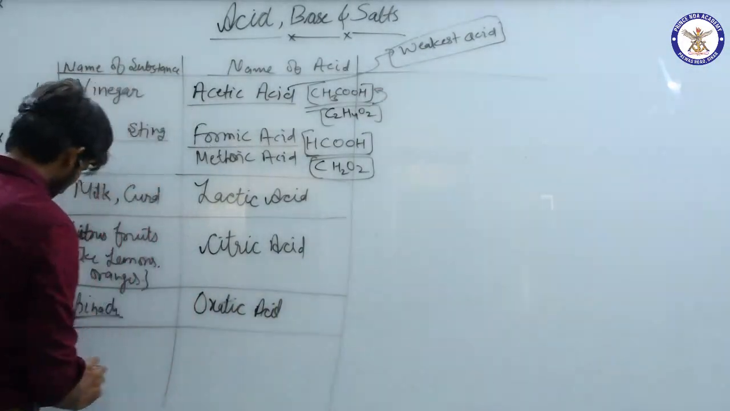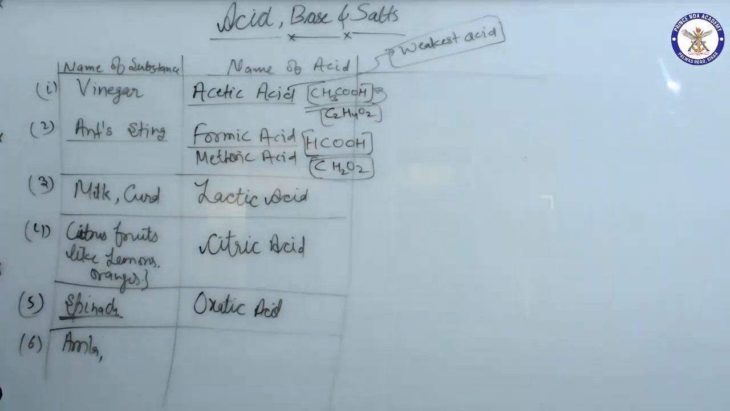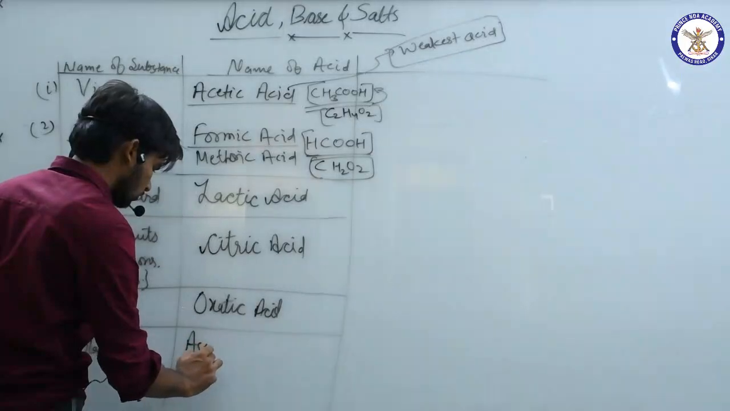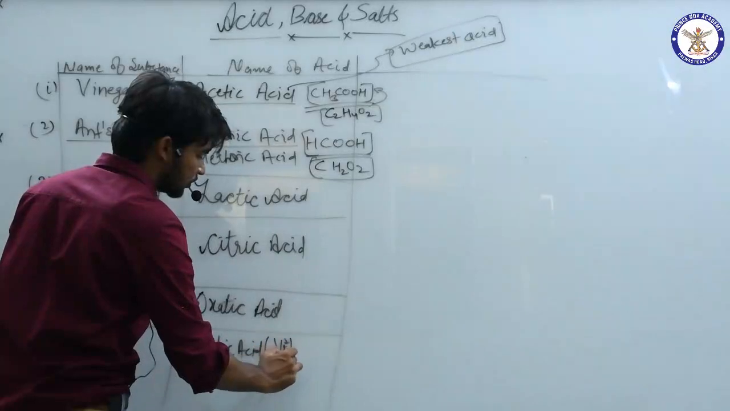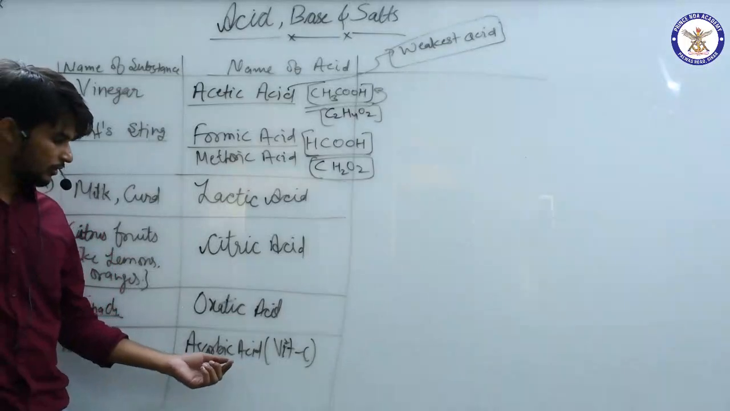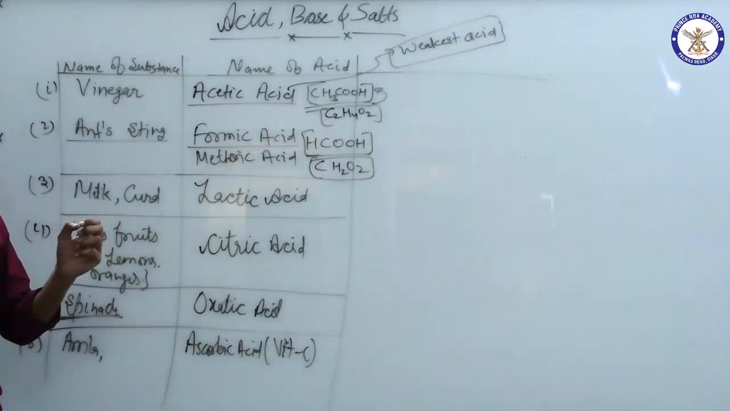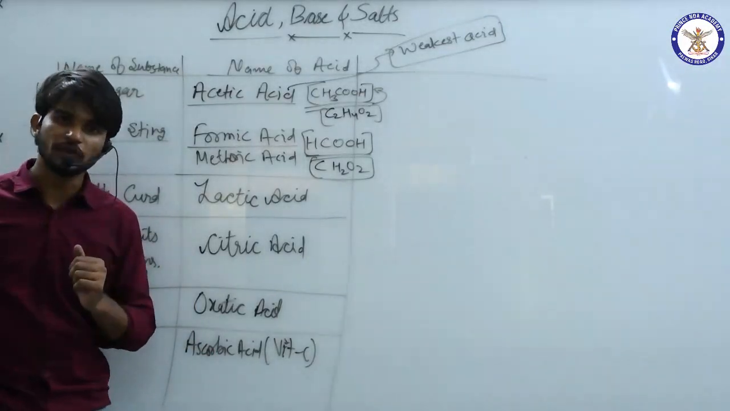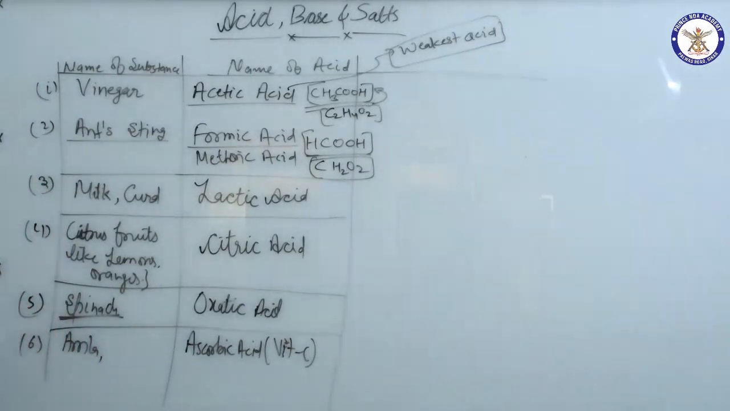Next one is amla, and it contains ascorbic acid, and its other name is vitamin C. We'll study it in the vitamin section. The other name of vitamin C is ascorbic acid, and one of the finest sources of vitamin C is amla. So we have studied vinegar, ant sting, milk and curd, citrus fruit, spinach, amla.